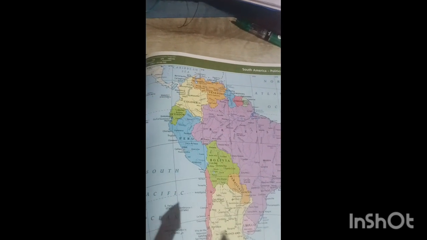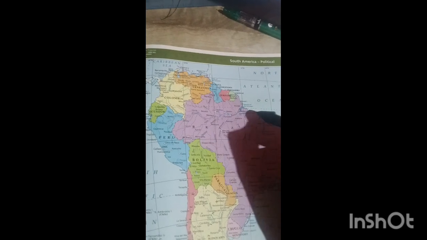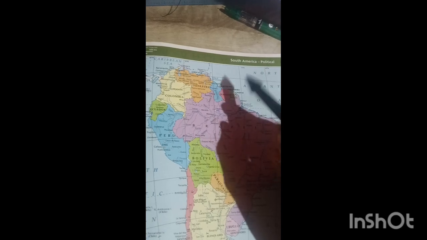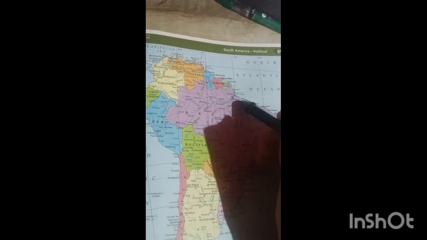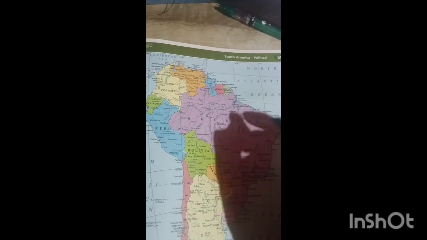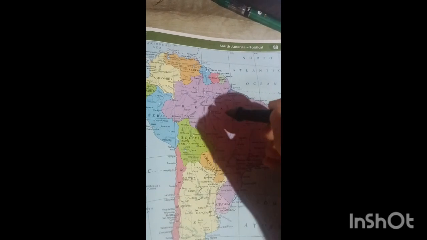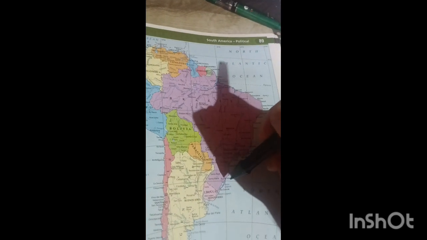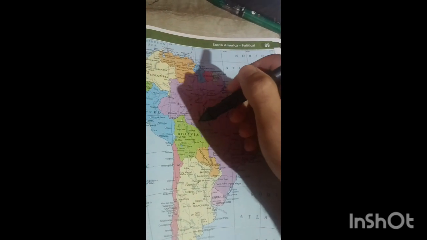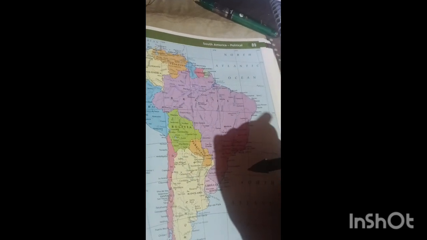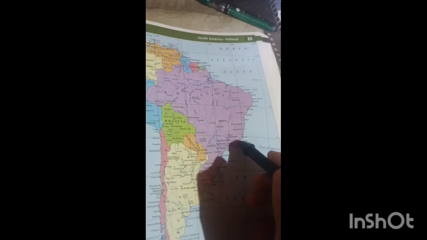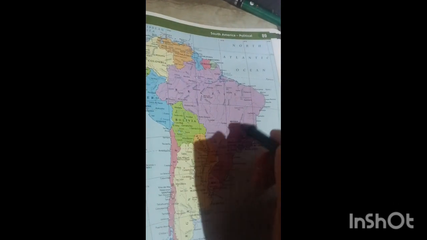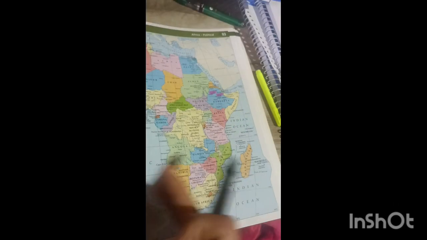But what happens in the winters is interesting. See, in the winters, this intertropical convergence zone shifts slightly towards the southern hemisphere. Not as much as in the northern hemisphere, because there is less land mass in the southern hemisphere, though it's going to be slightly turning towards the southern hemisphere. But we know that this particular belt is under the influence of easterlies, and we know it shifts slightly towards the left in the southern hemisphere. Thus the wind is going to travel this way, and this particular region is going to receive rainfall here, not here in this belt. That's the case with Africa as well.